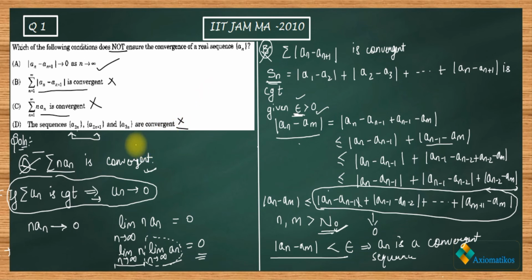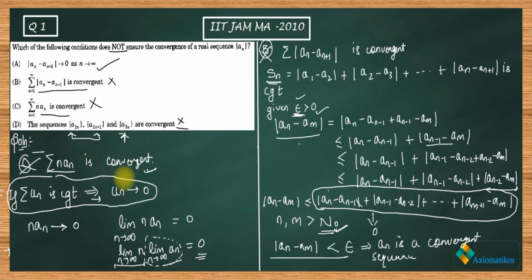It's a standard result that if the subsequence of odd and the subsequence of even converge to the same limit point, it's very important, the same limit point, then your sequence is convergent. Now it is given to you that they are convergent. It is not given to you that they are converging to the same limit point. So what will take care of that? This thing will take care of that, that A3n is also convergent.